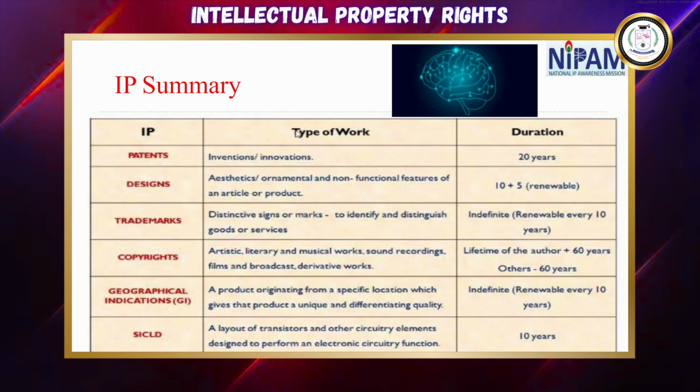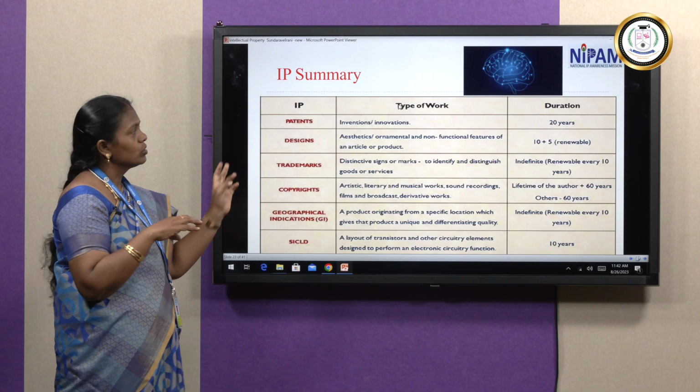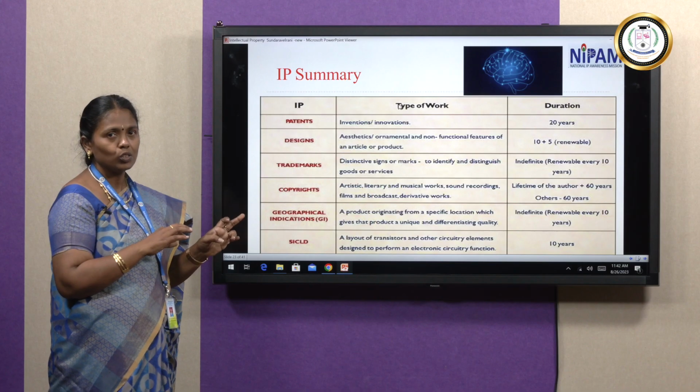Then geographical information, as I told you. So different types, depending upon the geographical information, they are claiming the copyrights. Then designing the chip. So this is the overall summary of intellectual property.